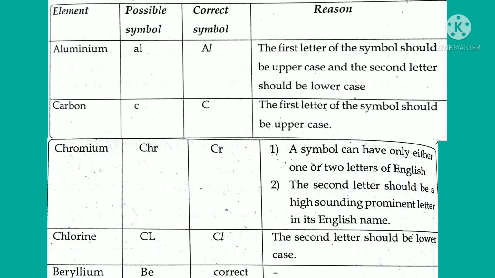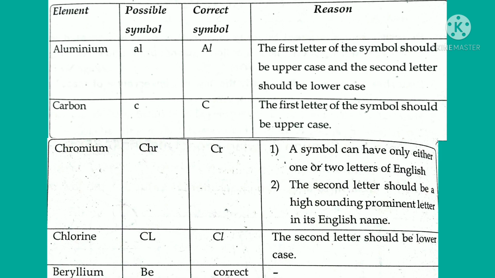And chlorine. Chlorine written as capital C and capital L is wrong. The first letter should be capital and the next a small letter. The second letter should be lowercase. And beryllium, Be is correct.